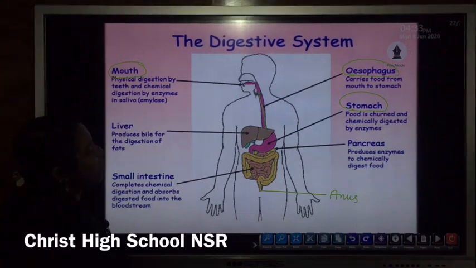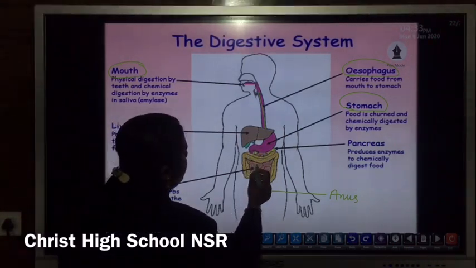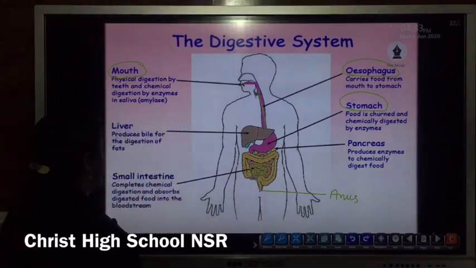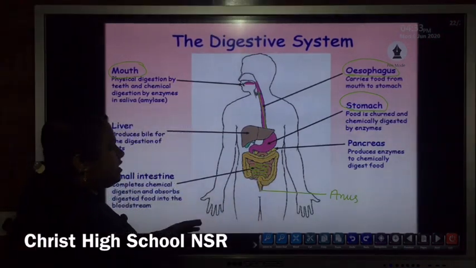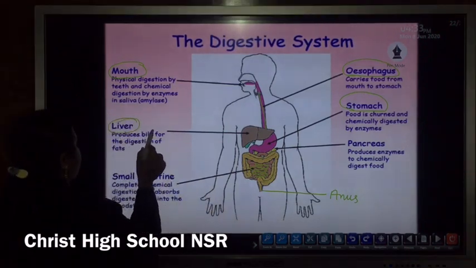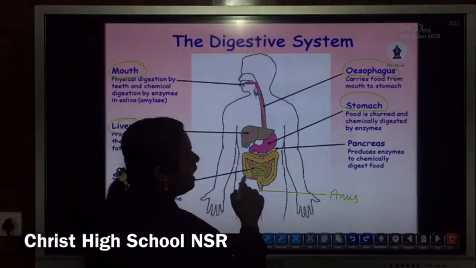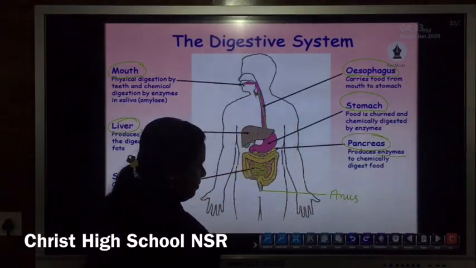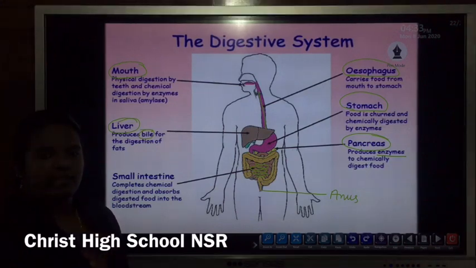Then now this food is pushed downward and reaches the folded part that is known as the small intestine. Then the small intestine receives the secretion from the liver, that means bile, as well as the secretion from the pancreas, pancreatic enzymes like trypsin, lipase as well as amylase.